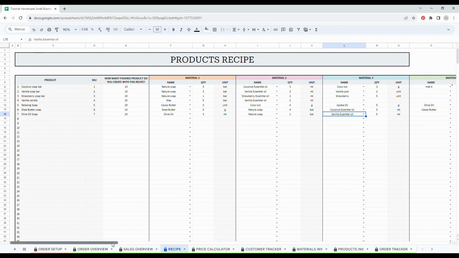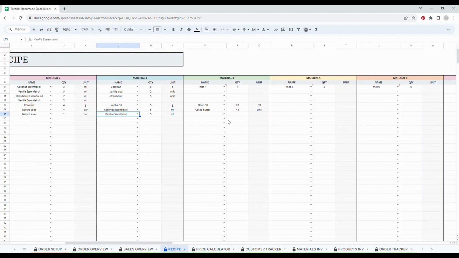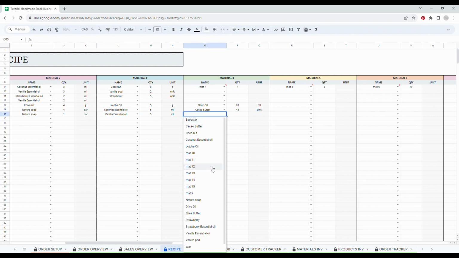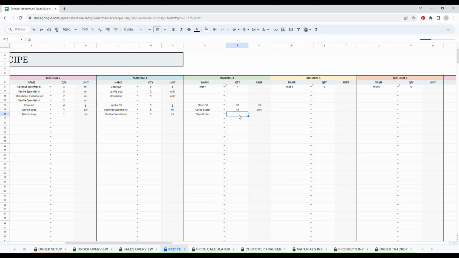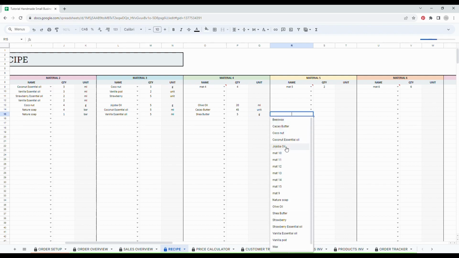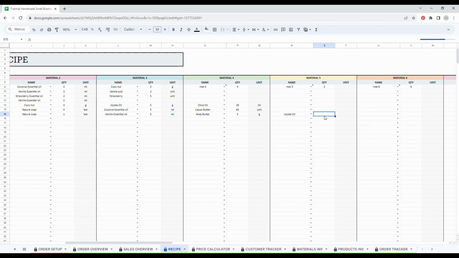But let's say I want to add more ingredients as an example. So I will add another type of butter. Let's say I want to add 5. I just enter my quantity and then the unit will appear. So I added 5 grams. Then let's add something else, another type of oil. This is a very oily soap. So again, I just enter my quantity and the unit will appear by itself. So let's say that's finished here.